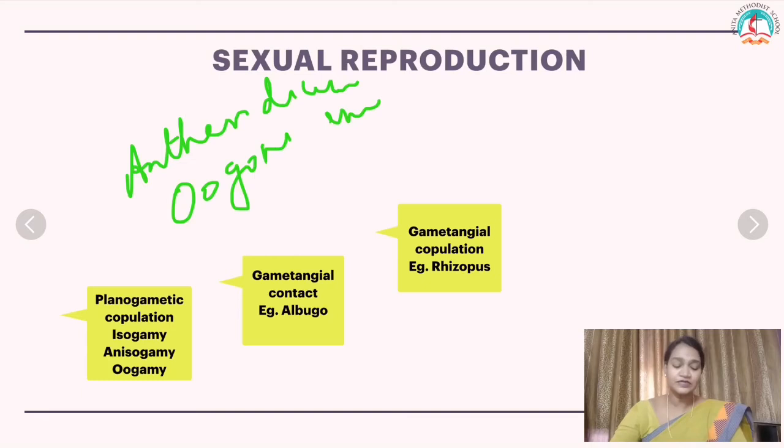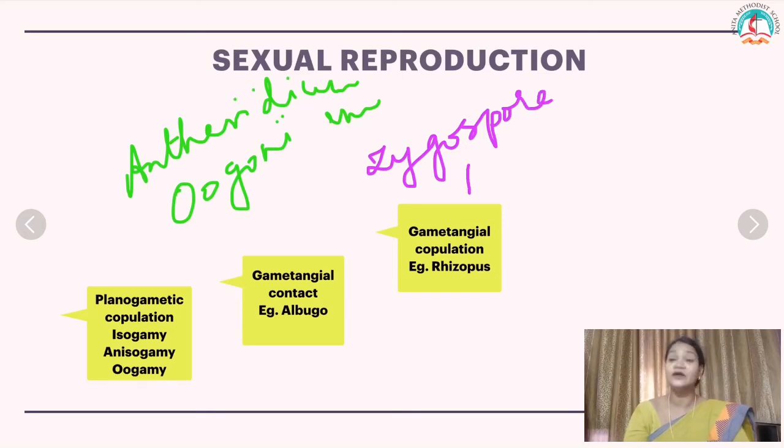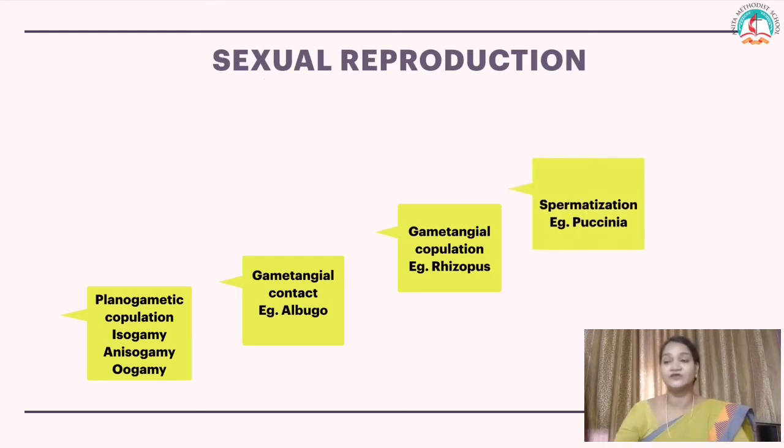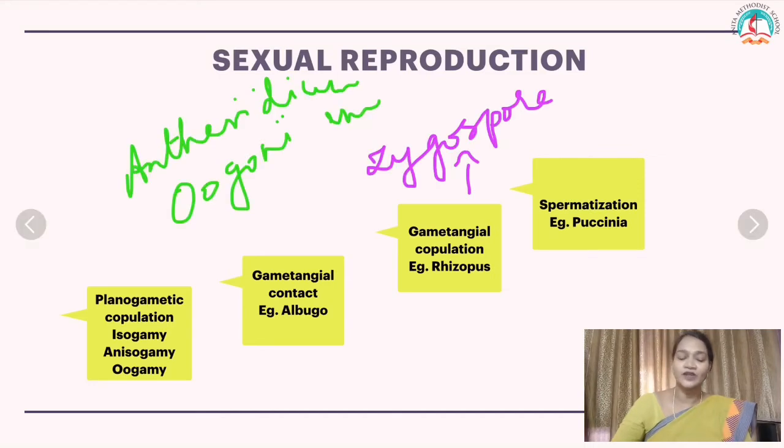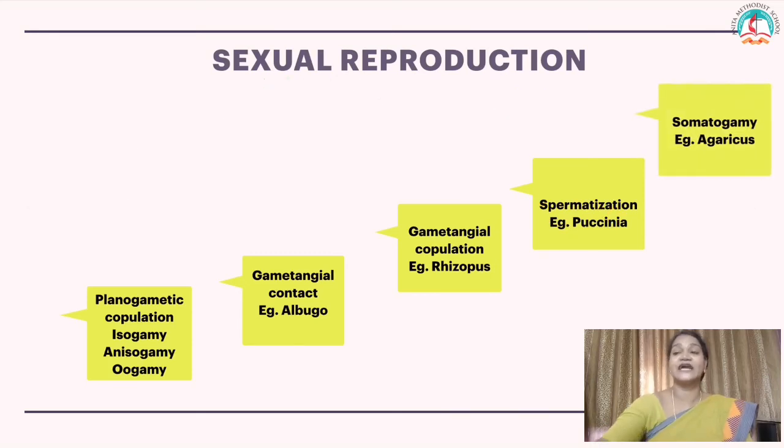What is produced here? Because of the fusion of the gametangia, they form a structure called the zygospore. Then later the zygospore is released and develops into a new plant. Example, Mucor, Rhizopus. The next one is spermatization. So what is happening in spermatization? Here, the uninucleate microconidium is transferred to the hyphal cell. Example, Puccinia.